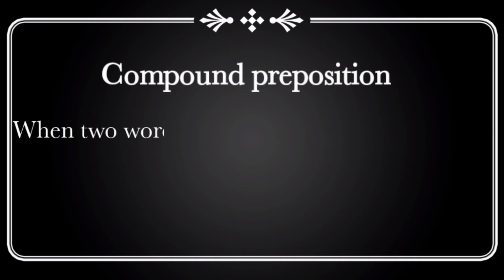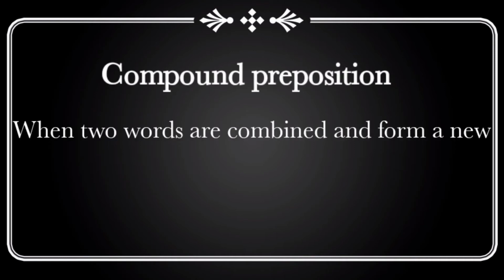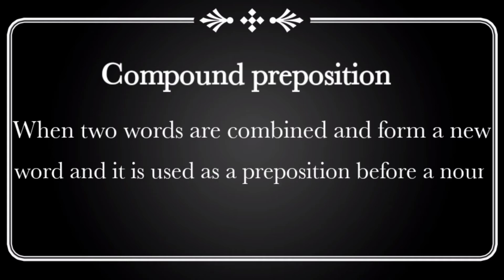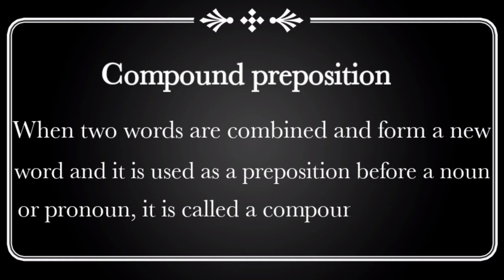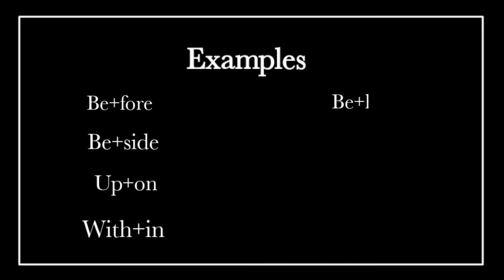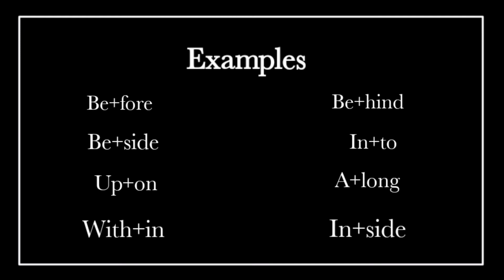Compound preposition: when two words are combined and form a new word, and it's used as a preposition before a noun or pronoun, it is called a compound preposition. Example: before, beside, upon, within, behind, into, along, inside. In these prepositions, we are combining two words. So these prepositions are called compound prepositions.